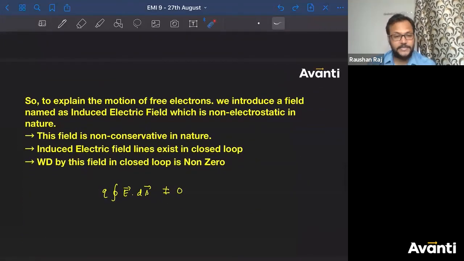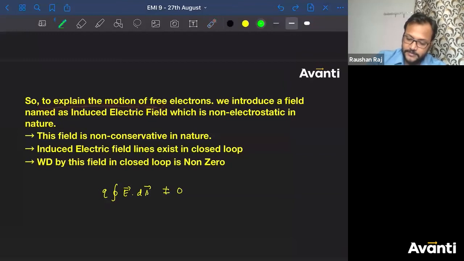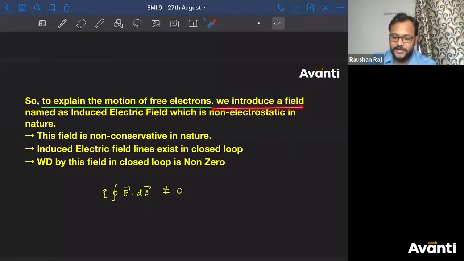So to explain the motion of free electrons, this is important guys. ध्यान से देखना है क्या मीनिंग है इसका. So to explain the motion of free electrons, what we have done, we introduce a field named as induced electric field.